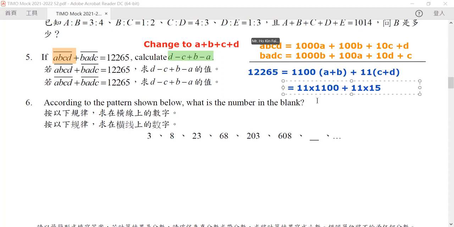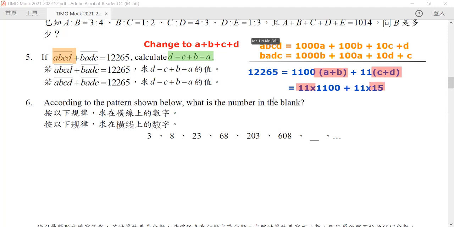So the only way for this to happen is for A plus B to be equal to 100, and for C plus D to be equal to 15.